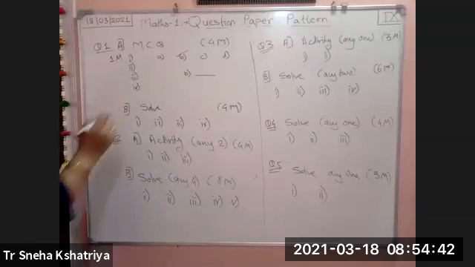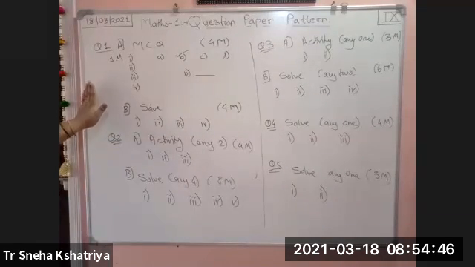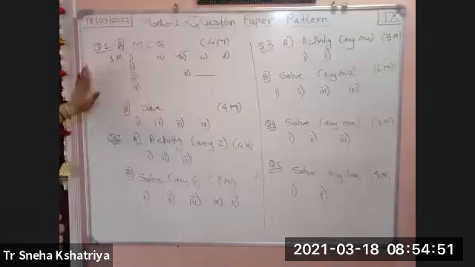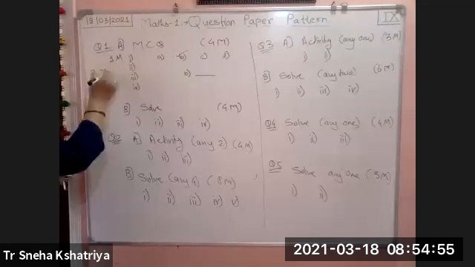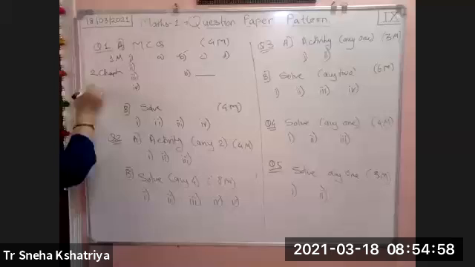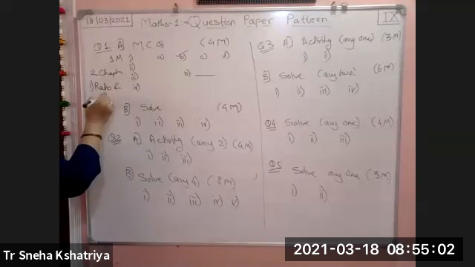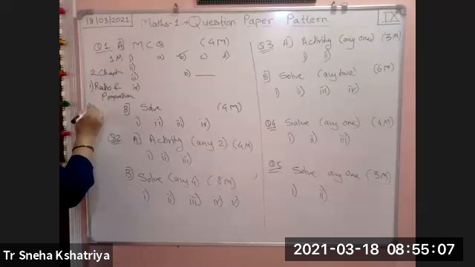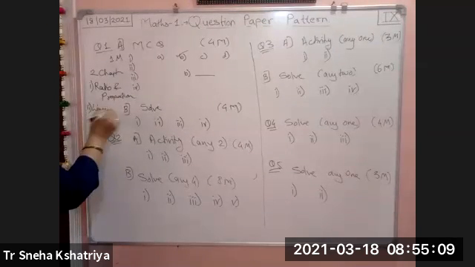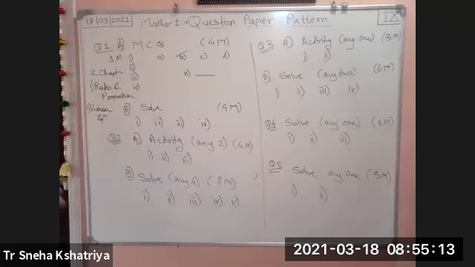Okay. So before starting the question paper, I forgot to tell you what chapters will be coming for your exam. For Maths 1, there are only 2 chapters. Only 2 chapters. And which are they? The first one is ratio and proportion. And the second one is linear equation. Only these 2 chapters are there for your exam.